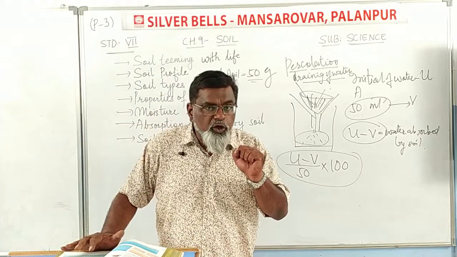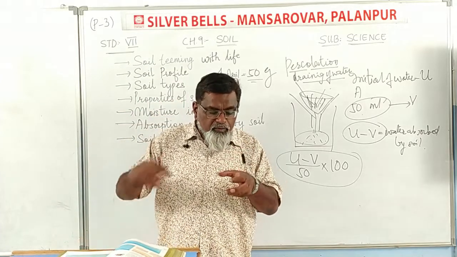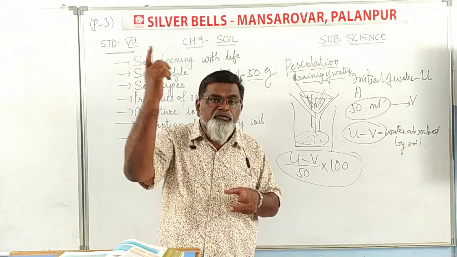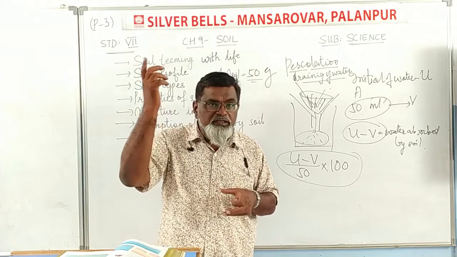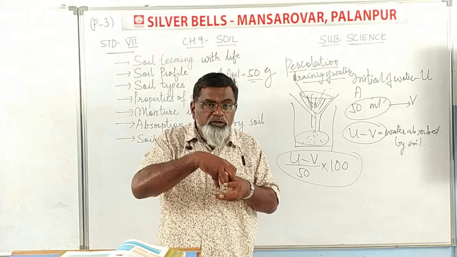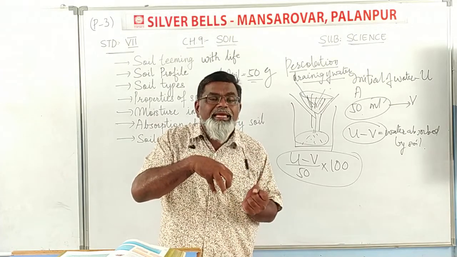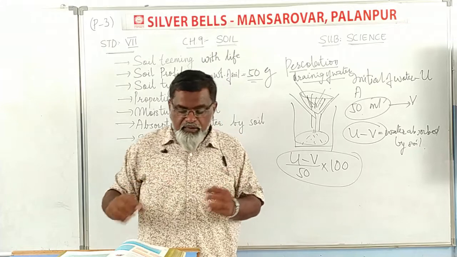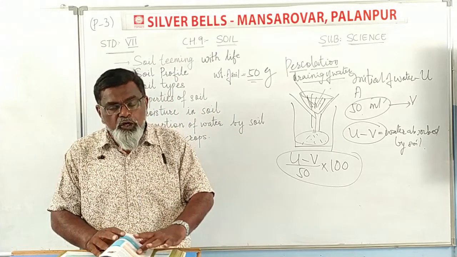उसको हम कैसे बचाएंगे soil erosion को? We have to grow more plants. As more trees are grown, the roots hold the soil so it cannot be washed away. Clear? So this is called soil erosion.